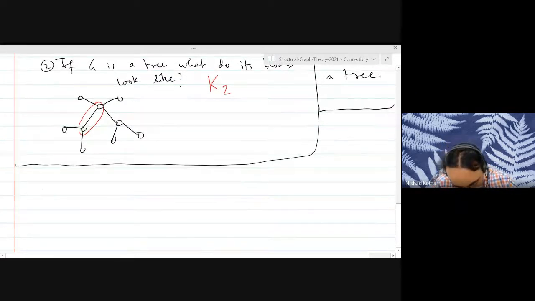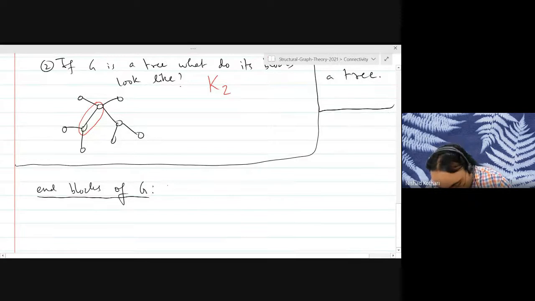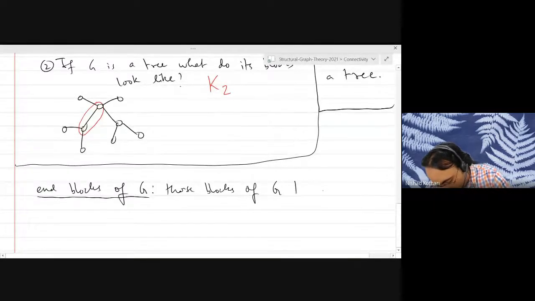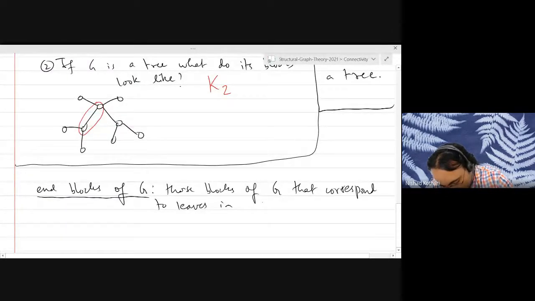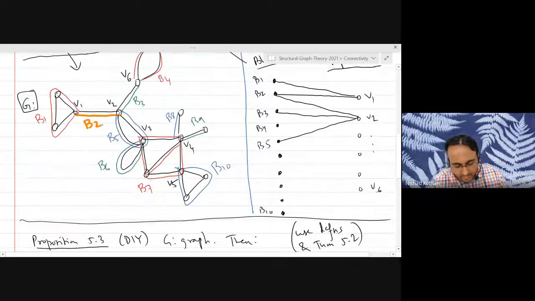What are the end blocks of a graph? The end blocks of a graph are basically those blocks of G that correspond to leaves in the block tree of G. So can somebody tell me what are the end blocks in this example?